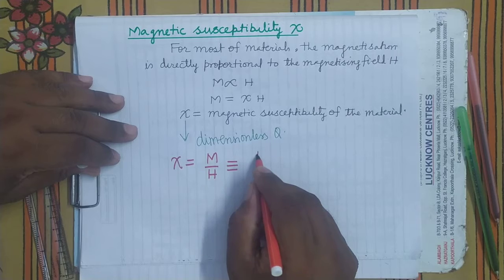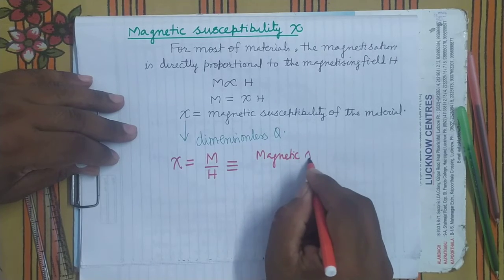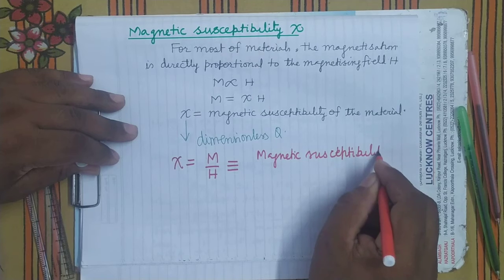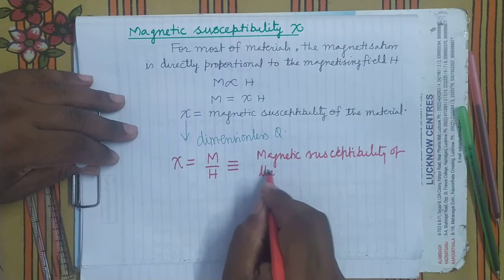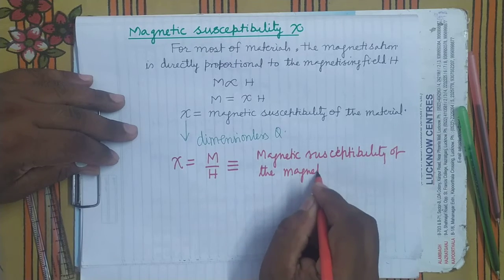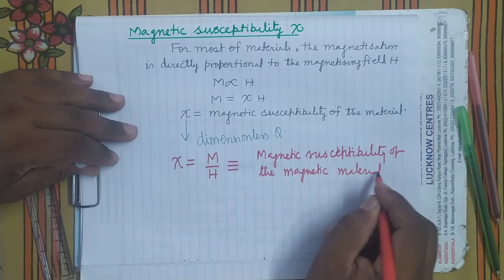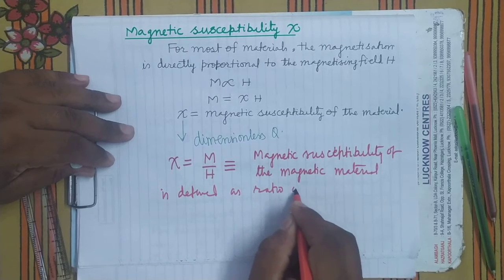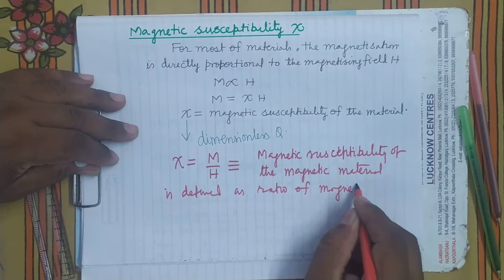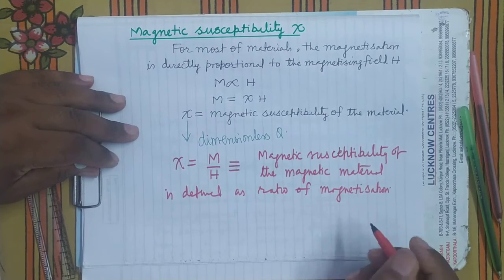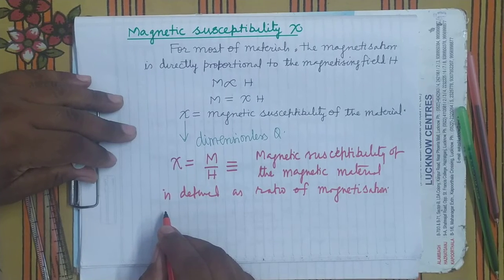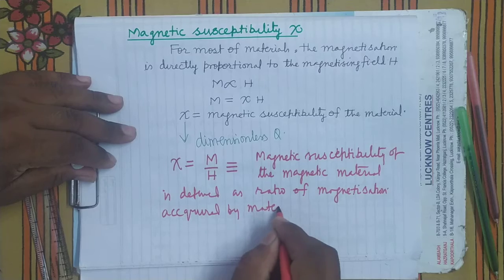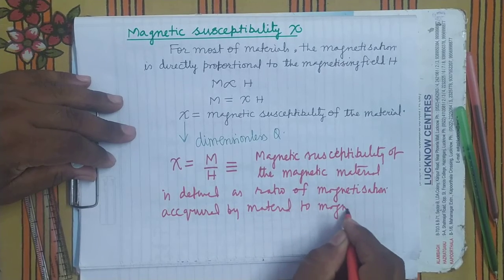So magnetic susceptibility of the magnetic material is defined as the ratio of magnetization acquired by the material to the magnetizing field intensity.